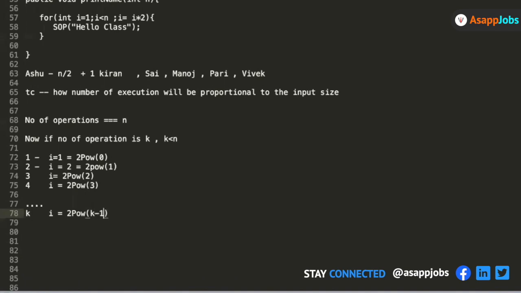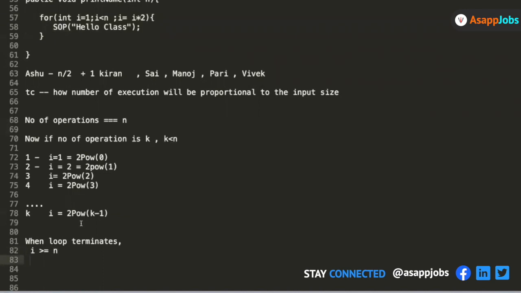Everybody agrees? Okay. So this loop is running for k times, so at the kth time, the value of i was equal to this. And when the loop terminates, the value of i will be greater than or equal to n. Everybody agrees? Because till the time the value of i is less than n, this loop will keep on running. So when the loop terminates, the value of i will be greater than or equal to n.